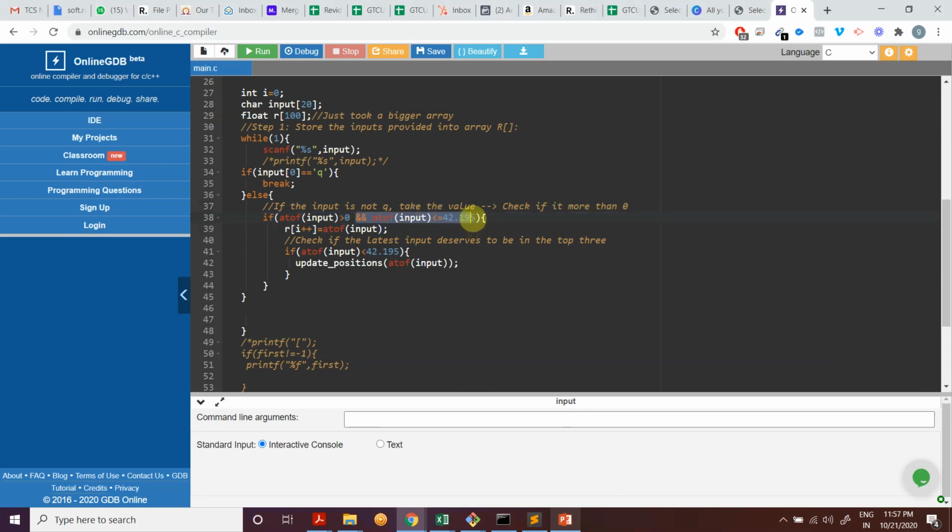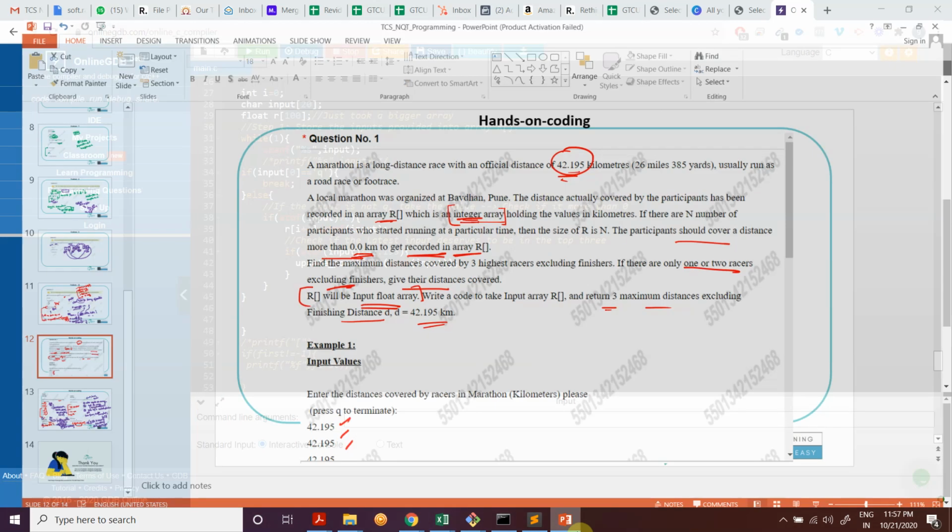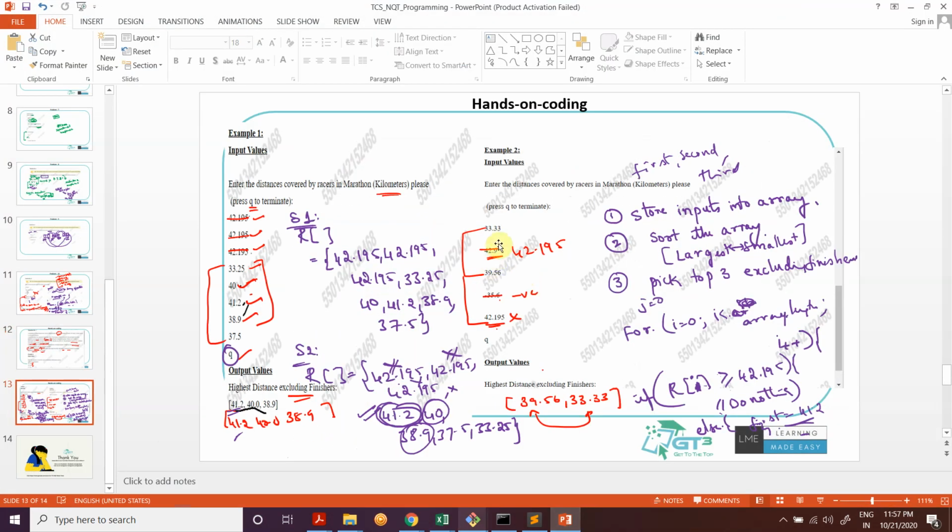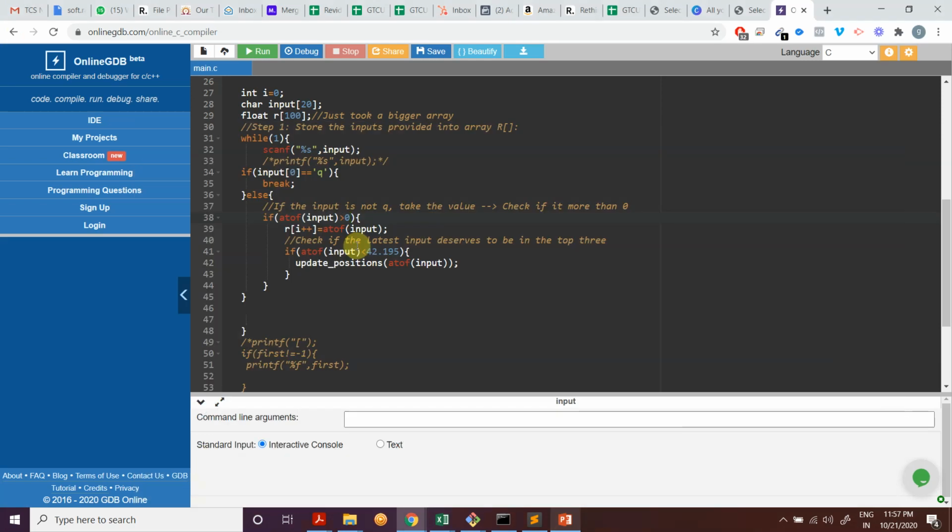The question was not clear. The race is only up to 42.195. Why would someone do it? The way that the line was written, we would have excluded 42.9 because it's more than it. But maybe if you still want to stick to it, it's not at all a problem. So this is also fine, but you can stick with this also. Either of them is fine.